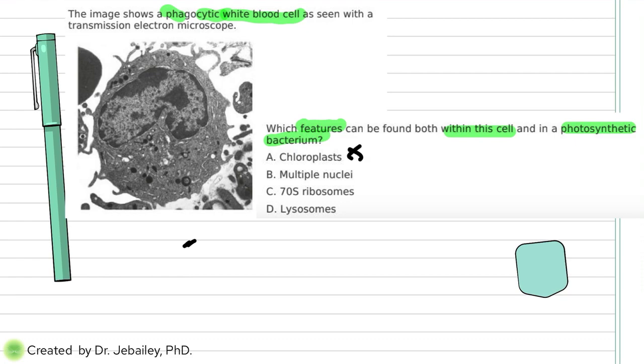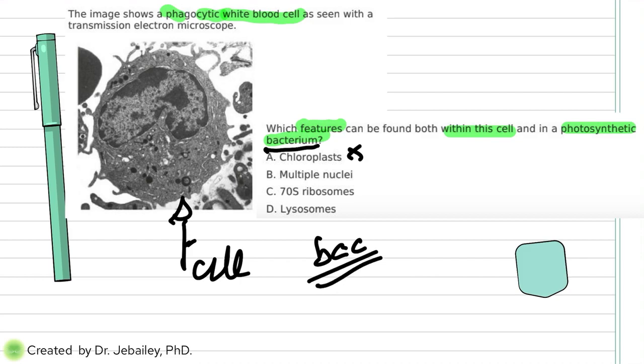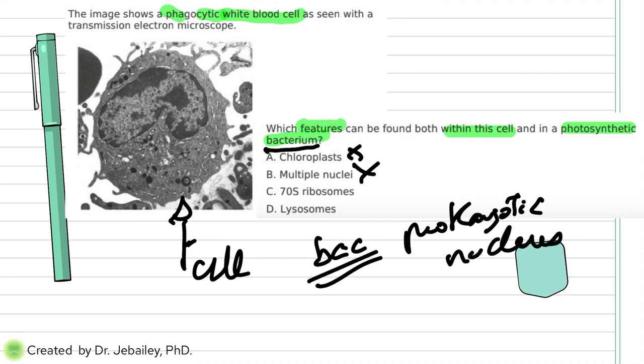So it's out. Next, multiple nuclei. We don't see any multiple nuclei here. Again, the most important part is that you don't even have to see it in this picture, because it has to be found both in this cell as well as in bacteria. But bacteria are prokaryotic, and what do prokaryotes not have? A nucleus. So this one is out of the way.